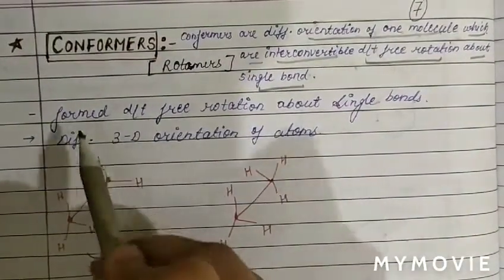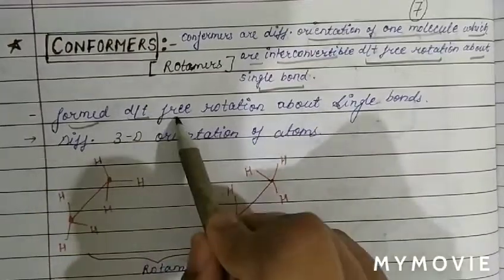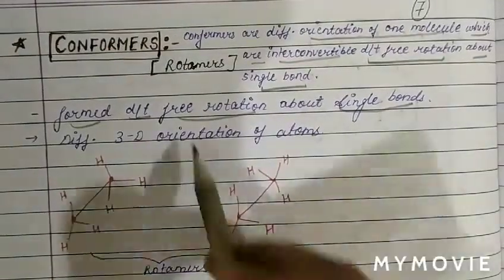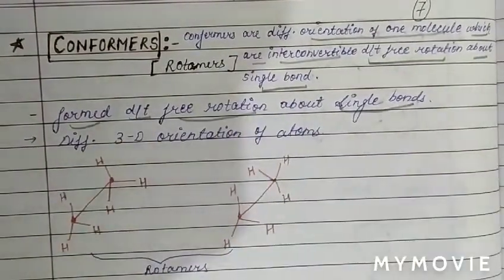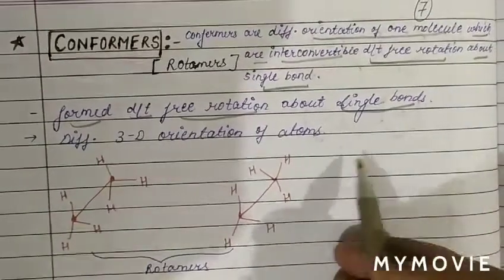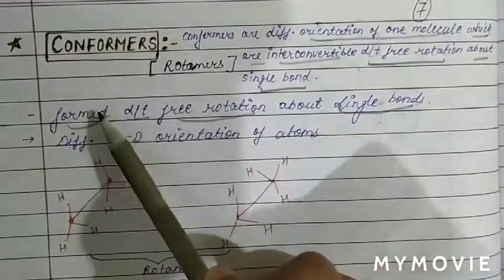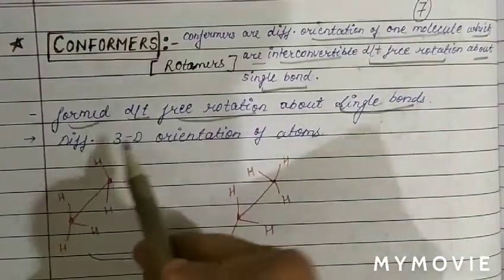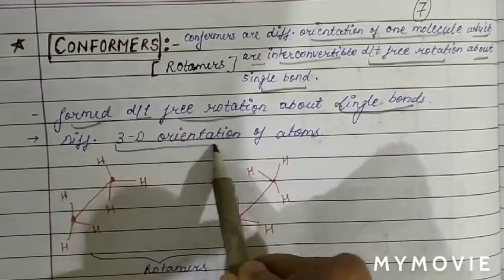Basically conformers are formed due to free rotation about the single bond. Now we will discuss the reason for the formation of conformers. Conformers are formed due to free rotation about the single bond. Now we will see the different three-dimensional orientations of atoms.